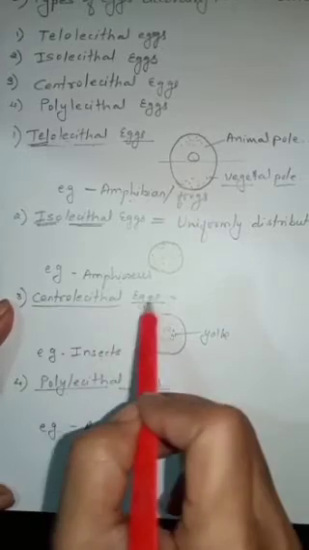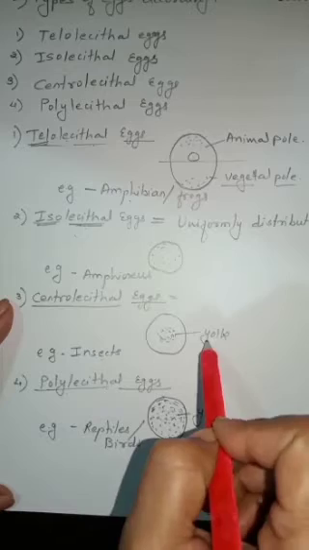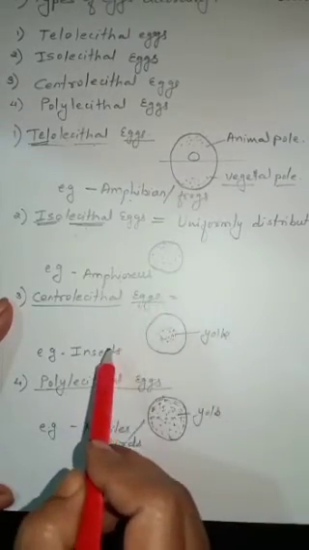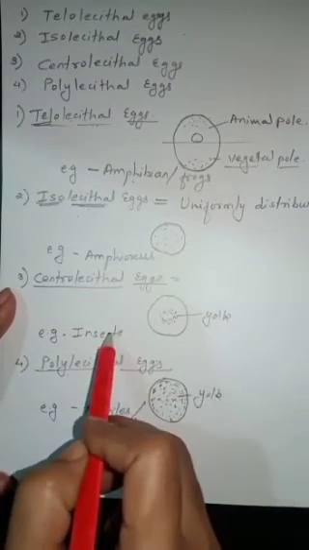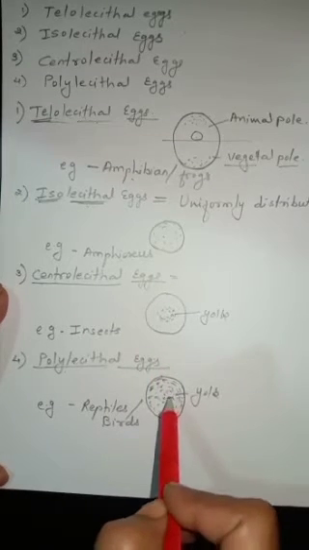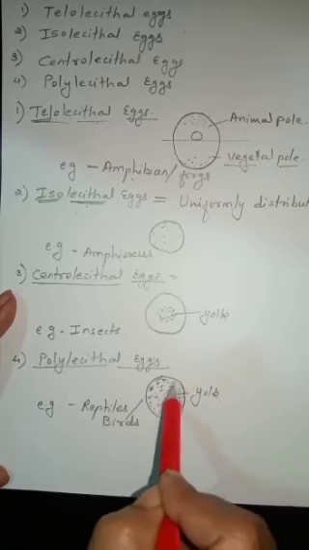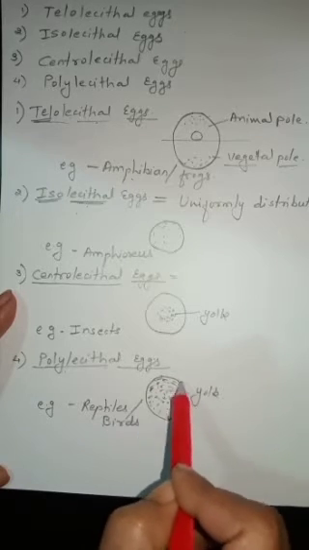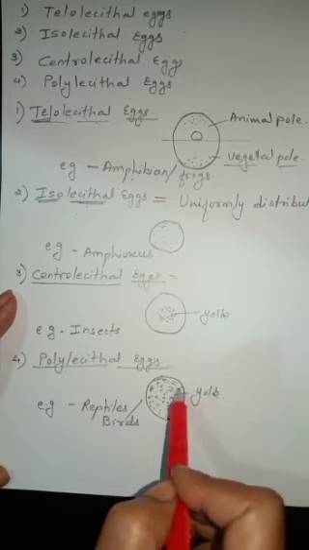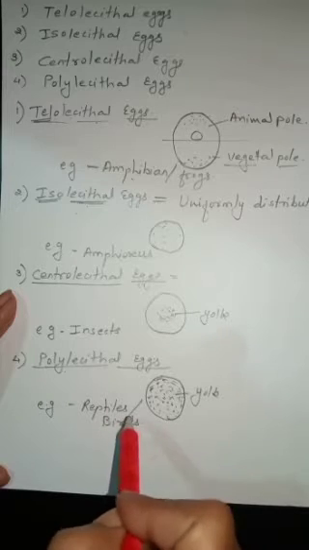The next one is centrolecithal eggs. As the name indicates, the yolk is present only in the center of the egg, therefore these are known as centrolecithal eggs, and the example is insect eggs. Okay, last one is polylecithal eggs. In this the yolk is distributed overall, or the full egg is covered with thick yolk granules, therefore these are known as polylecithal eggs, and the examples are reptile and bird eggs.